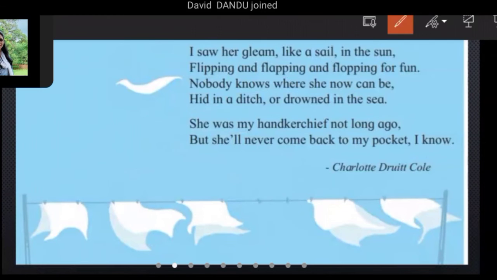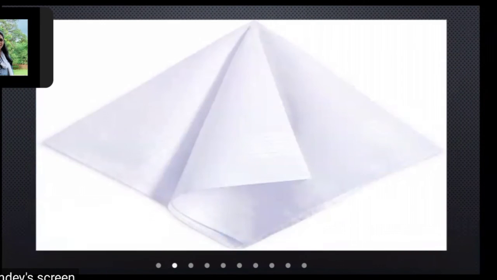So in this way we have learned this poem, and we know that in our life so many times we lose our handkerchief, whether on the clothesline or we ourselves forget it somewhere. Whenever we carry the handkerchief, we forget it somewhere. So in our life we lose so many handkerchiefs.